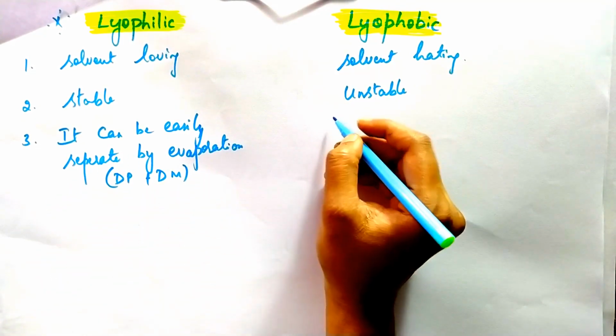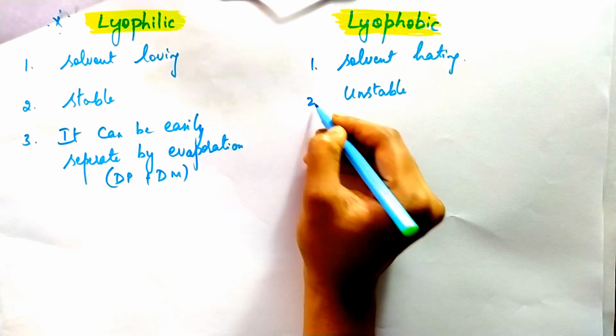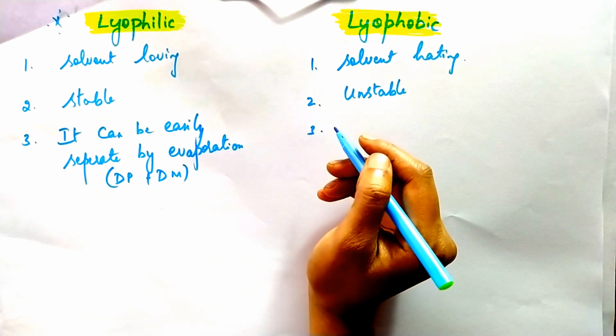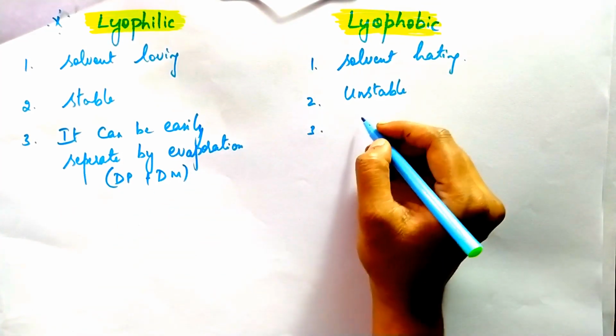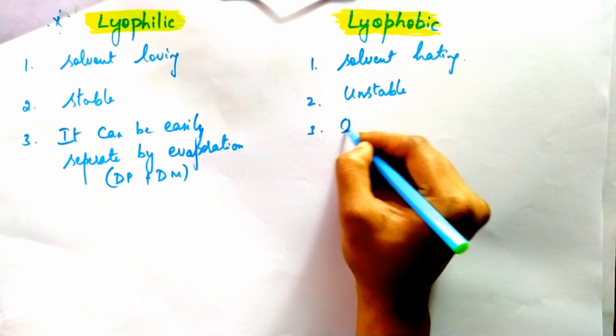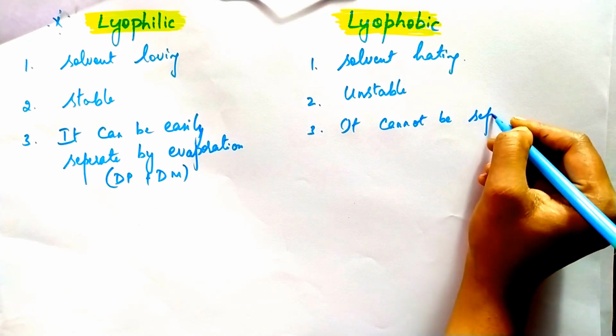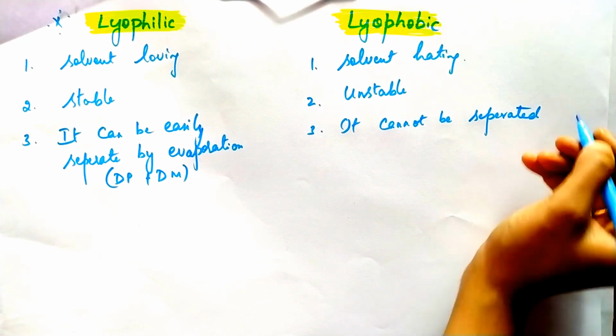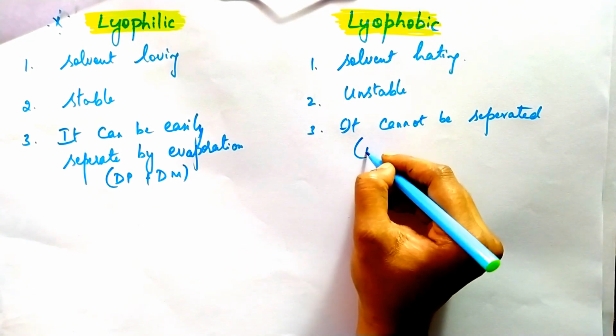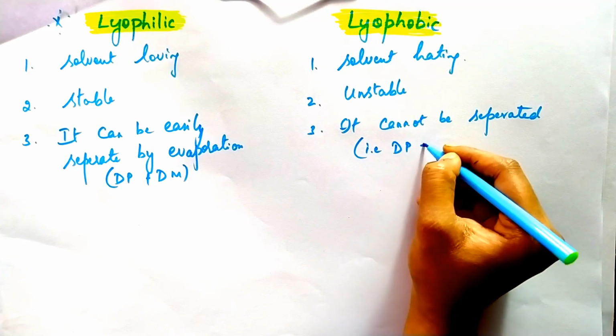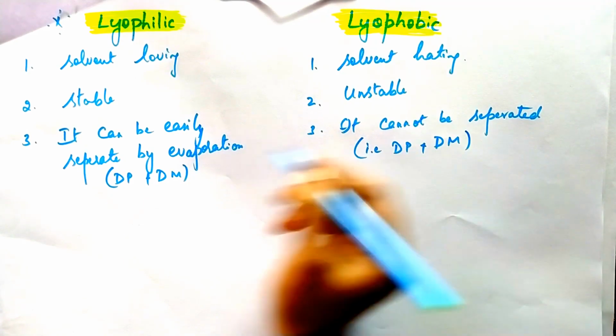But in lyophobic, the dispersed phase and dispersion medium cannot be separated.